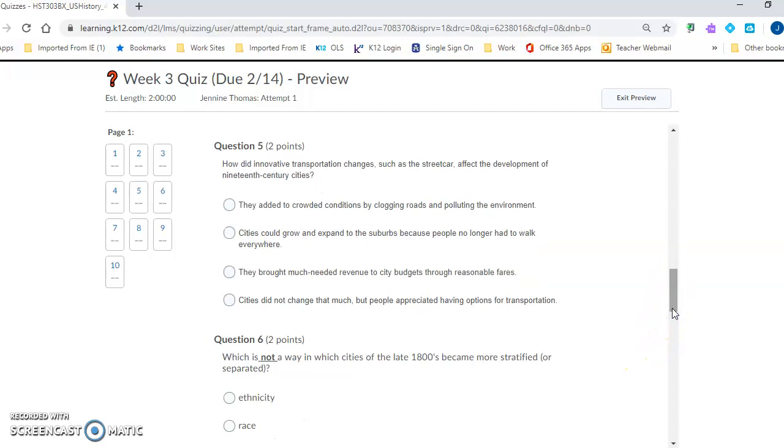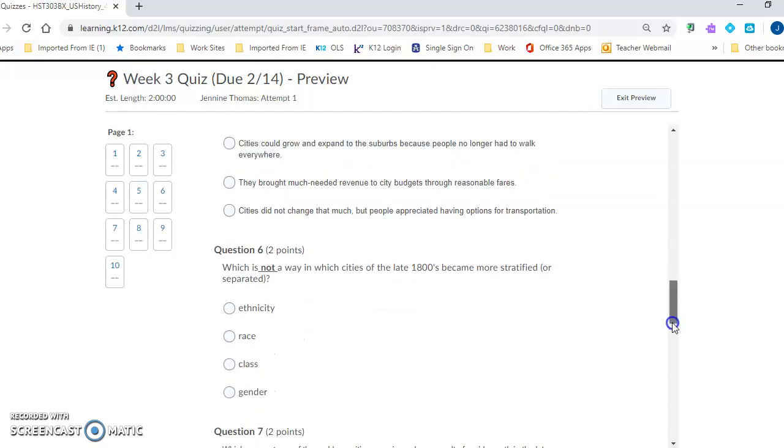Question number 5. How did innovative transportation changes such as the streetcar affect the development of 19th century cities? They added to crowded conditions by clogging roads and polluting the environment. Cities could grow and expand to the suburbs because people no longer had to walk everywhere. They brought much needed revenue to city budgets through reasonable fares. Or cities did not change that much, but people appreciated having options for transportation.